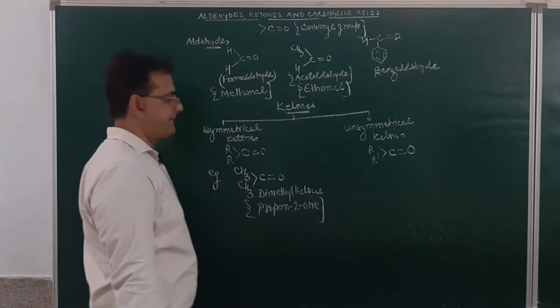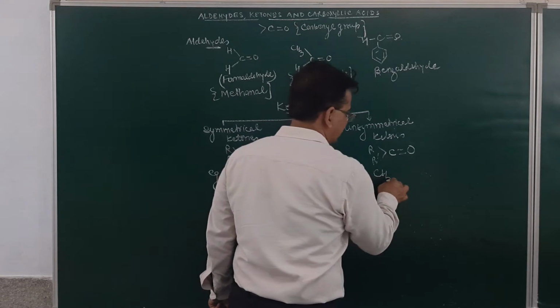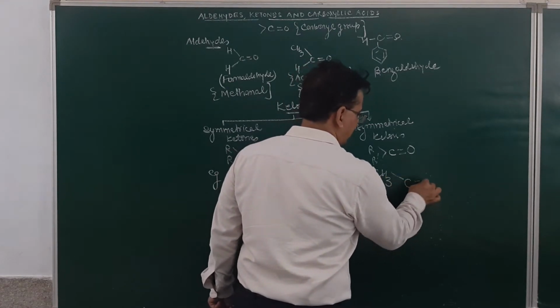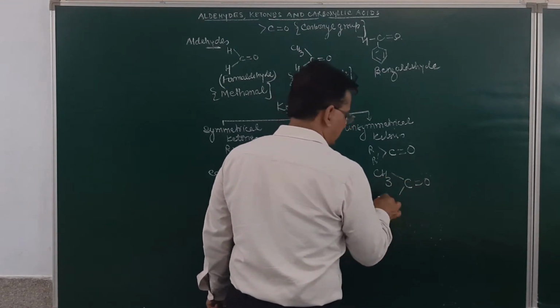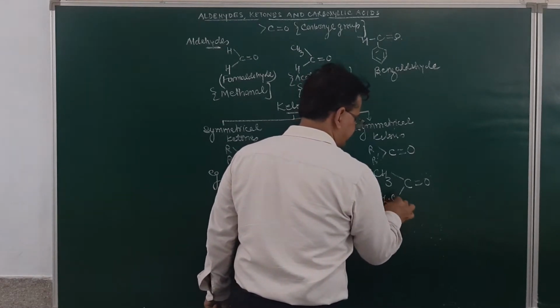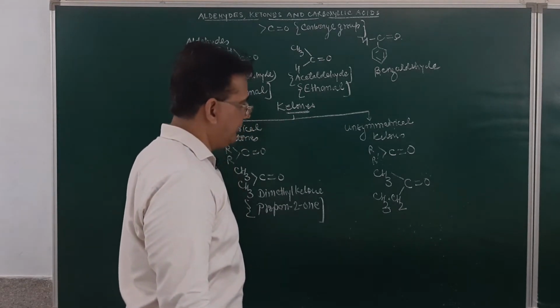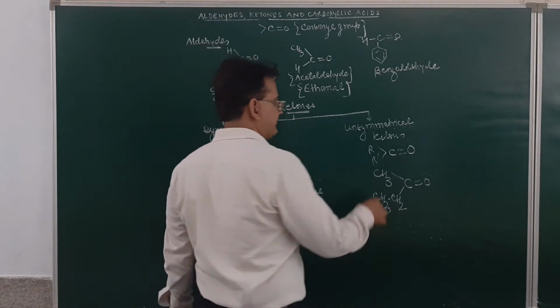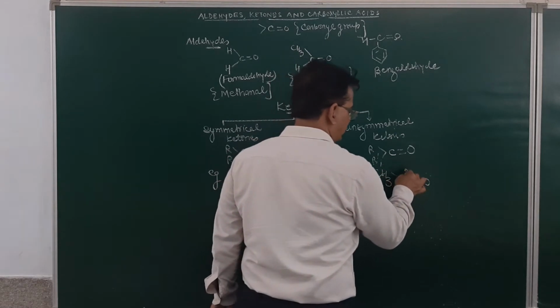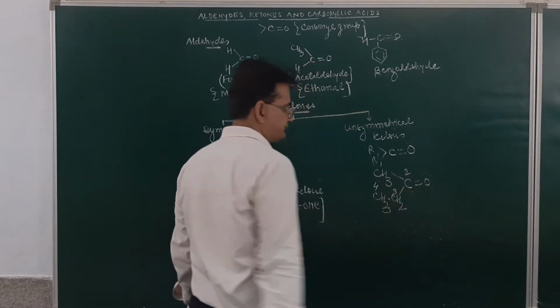Is it clear? Now in an unsymmetrical ketone, suppose we have this one: CH3, C double bond O, and CH2, CH3. Suppose we want to give the name to this one. This is 1, 2, and then 3, and then 4.